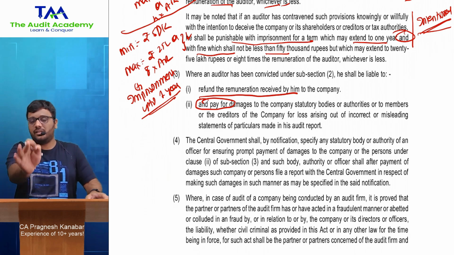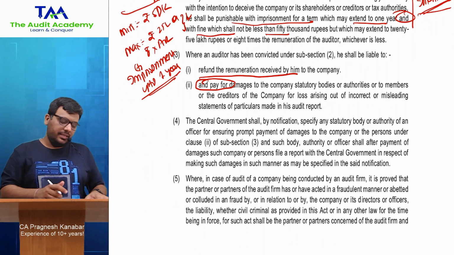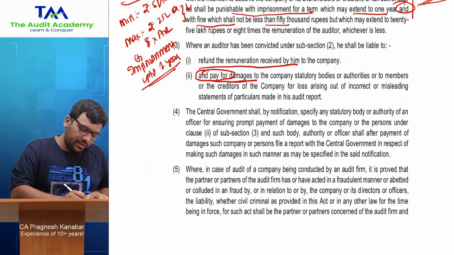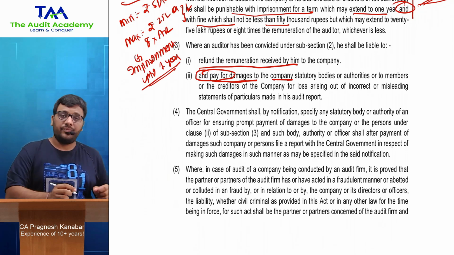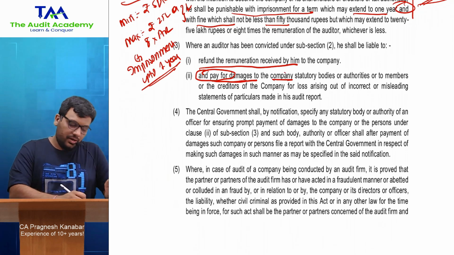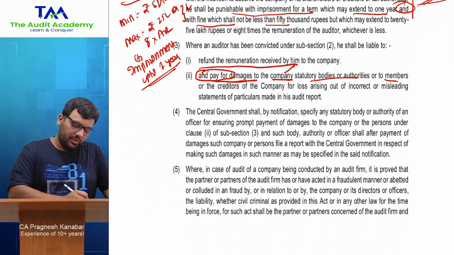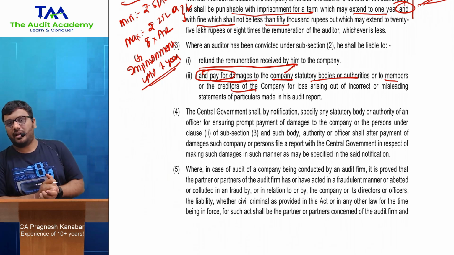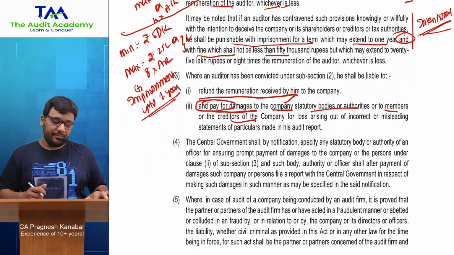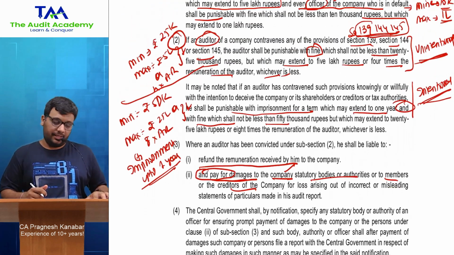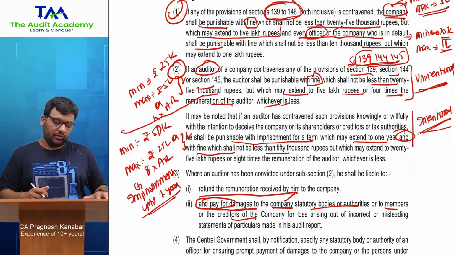If you have given an incorrect or misleading statement in the audit report, then in that case you will have to pay for damages to the company, statutory bodies, authorities, members and creditors of the company. Now that amount of the damage will again be fixed by the court after proper hearings. All right, so that is there in subsection 3. Just go through it properly, you will feel better.